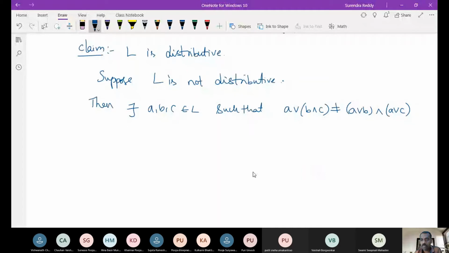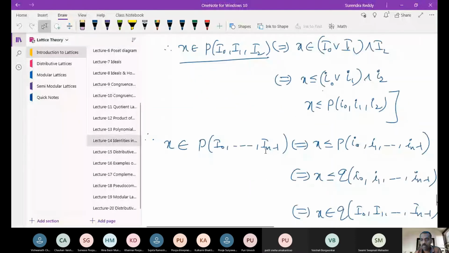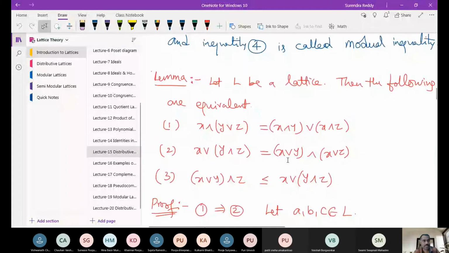But we have already proved one inequality, right? We have proved several inequalities; you can see what it says here.